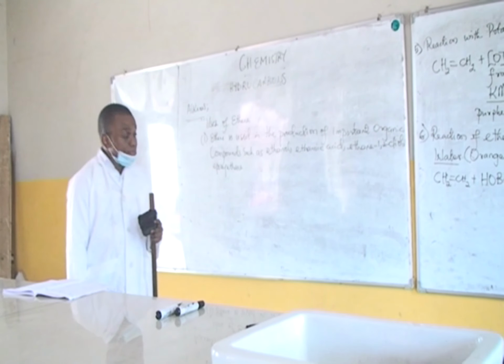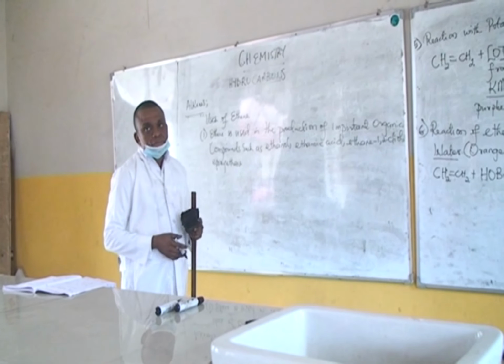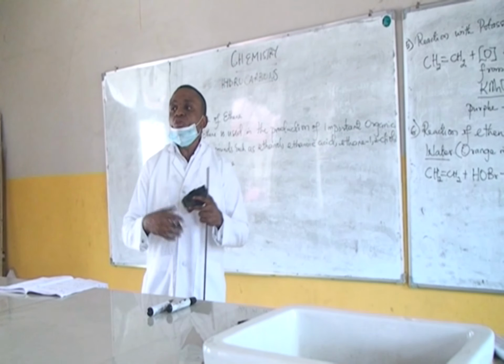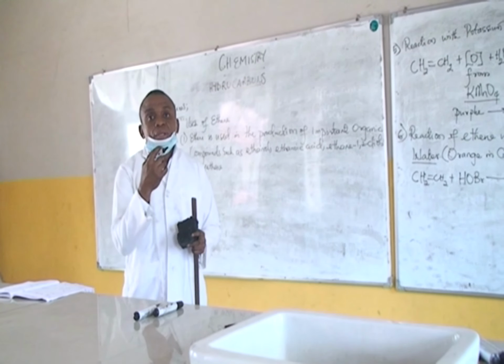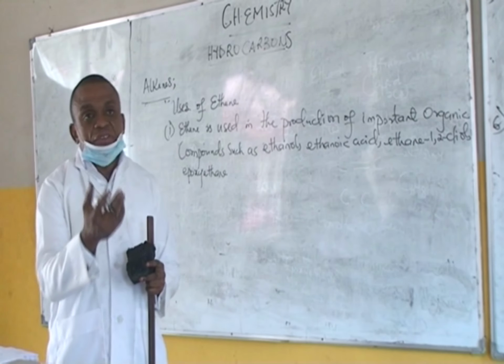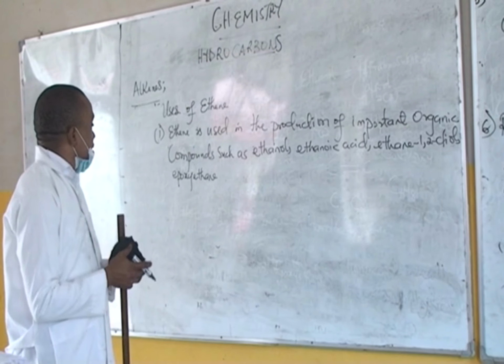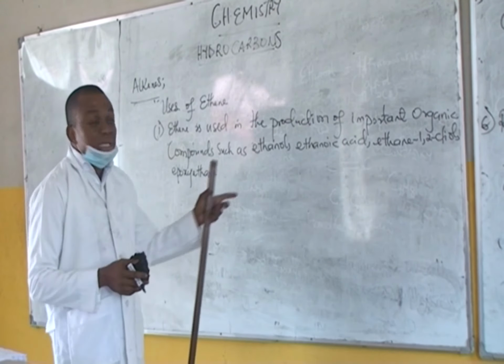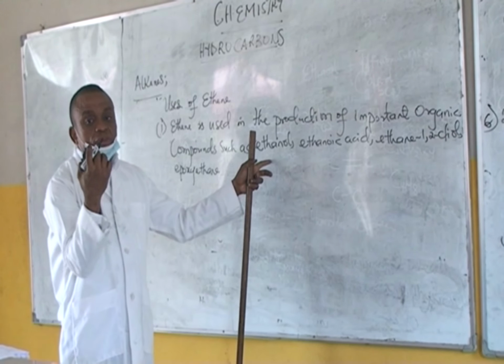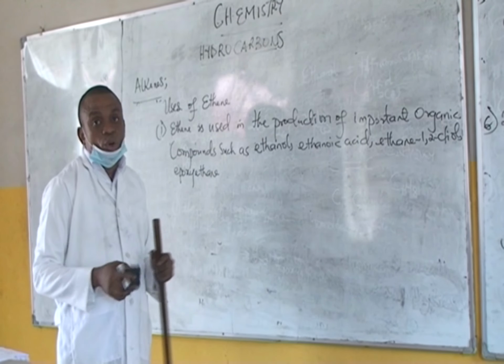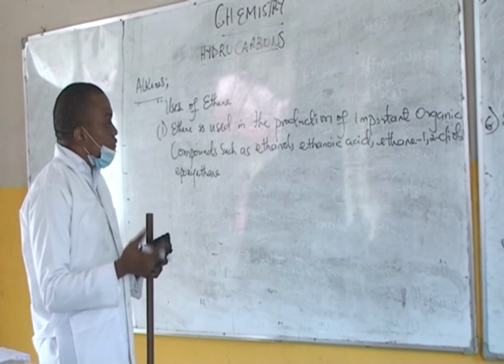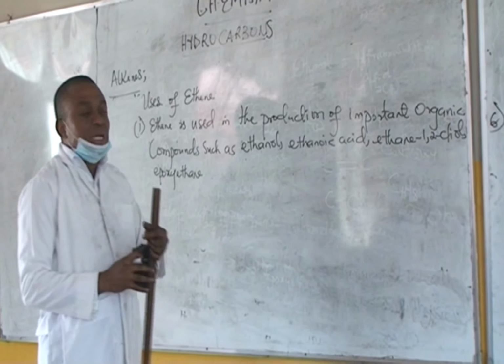So very important chemicals. Your ethanol, which is a solvent used in the production of so many chemical-based products. Your drugs, your perfumes, paints, varnishes, name it. Ethanol is always used as a major solvent in the production. The marker we are using, the solvent for producing the ink for this marker is ethanol. Ethanol is used for production of disinfectants, sanitizers. So it's a chemical of a very wide industrial use.